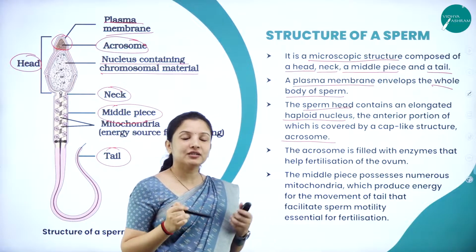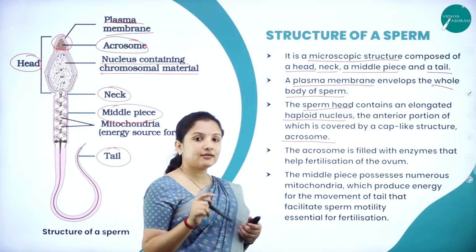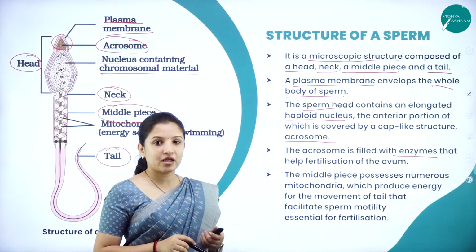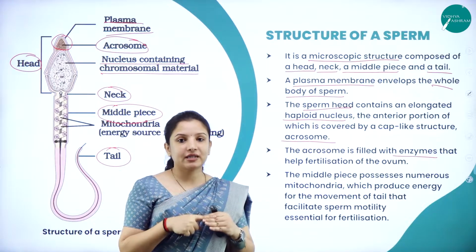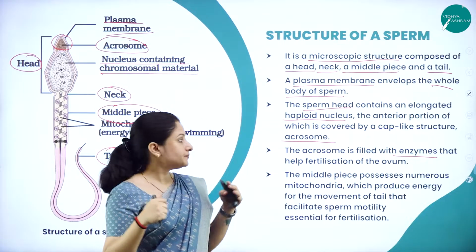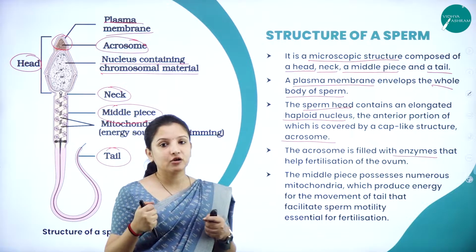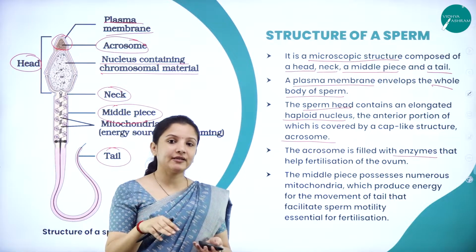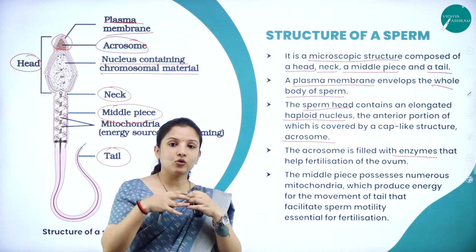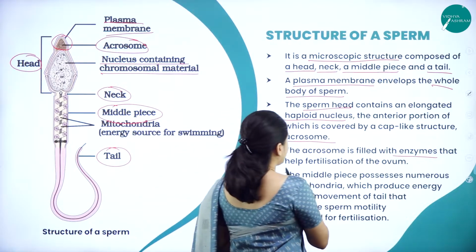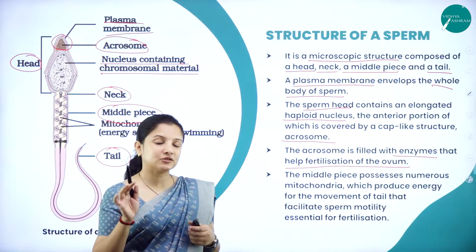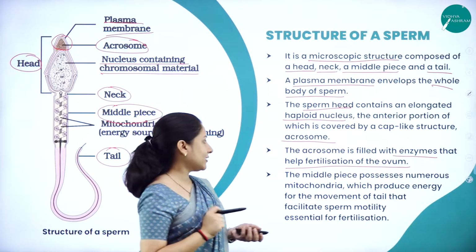And the acrosome, what is there inside the acrosome? Inside the acrosome, there are enzymes present, and these enzymes are very, very important if the sperm has to fertilize the ovum. If it has to go and attach to the ovum, this particular acrosome is important. Why? Because the enzymes present inside the acrosome will help to detect the ovum or the egg and go and fertilize it. So it is very important for fertilization of the ovum. That is the function of the acrosome. It helps the sperm to fertilize the ovum or the egg of the female.